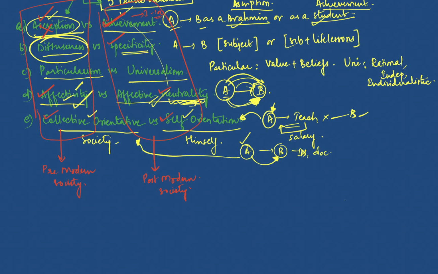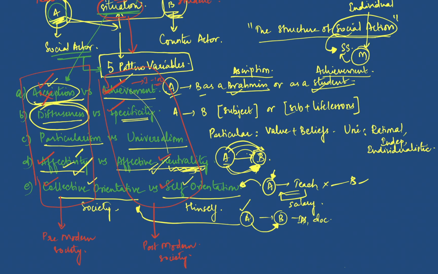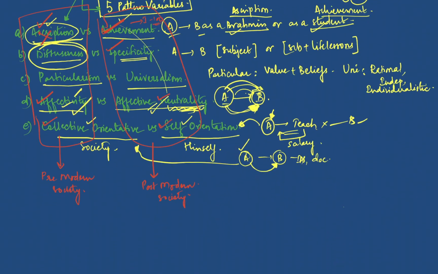So, how a particular person behaves in a particular situation depends on these five pattern variables. The choice that he makes in these five pattern variables makes that person choose accordingly and become a personality in that particular situation, right? So these are the five different pattern variables. Now, we have understood the five pattern variables. Let us now see the criticisms of these.